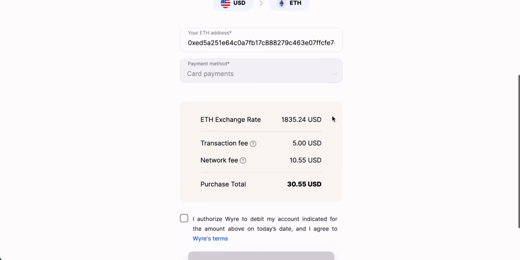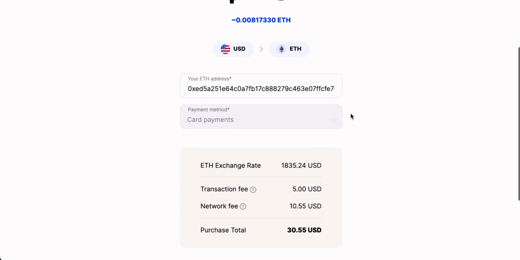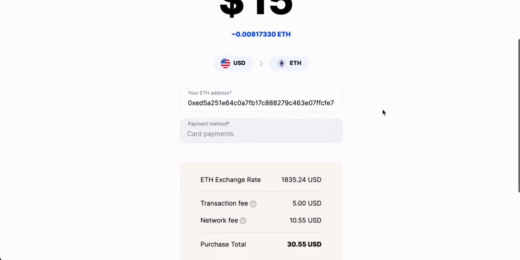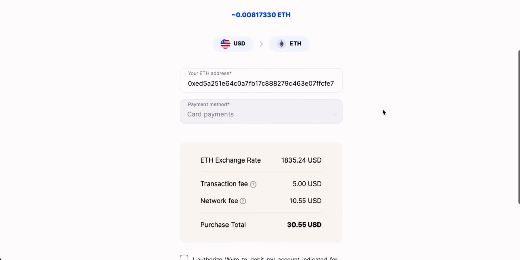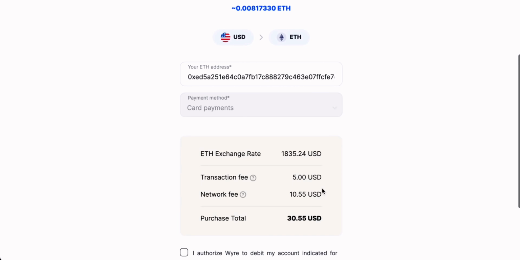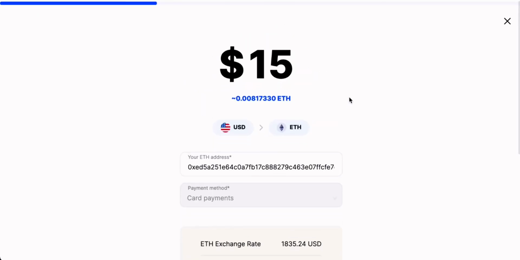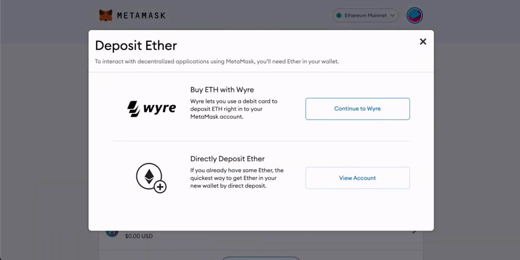So if you were to go ahead and purchase some Ethereum in a lower cost trading account like Binance, you would have to pay those network fees anyway. But you can see the network fees are making this transaction incredibly expensive. So it is an option for us, but maybe one that is too expensive for right now.